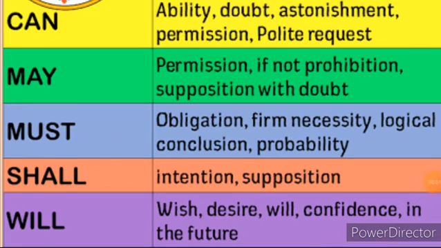The next modal verb is shall. We use shall in the first person with I and we. Listen carefully, children. We use shall with I and we to express the future tense. The next one is will. We use will with he, she, it, they and you to express the future tense.